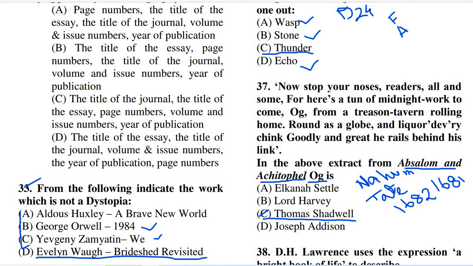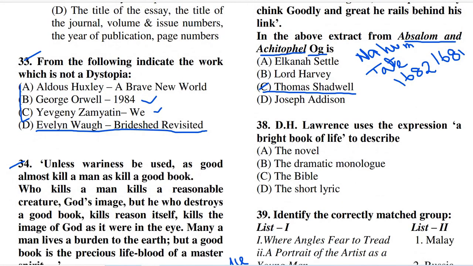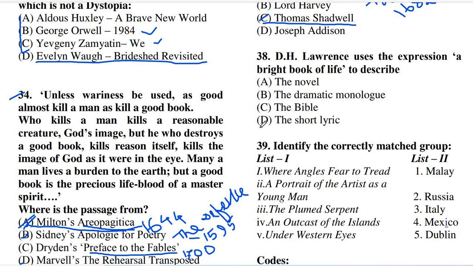Now here comes question number 38. Just look at what the question says. Question: D.H. Lawrence uses the expression "a bright book of life" to describe, and the options are: option A, the novel; option B, the dramatic monologue; option C, the Bible; and option D, short lyric. So D.H. Lawrence uses an expression, and what is the expression? A bright book of life.